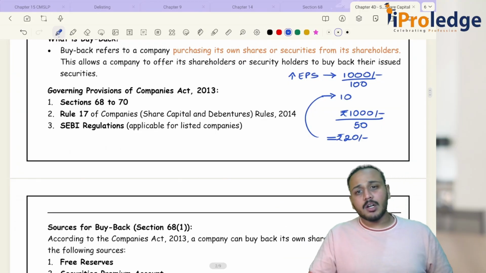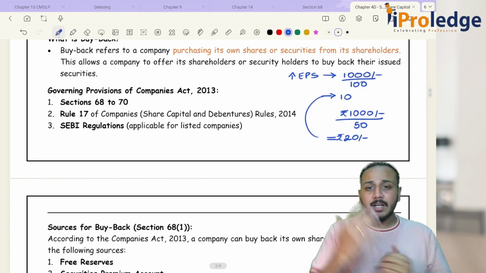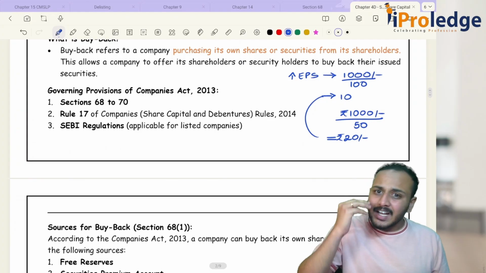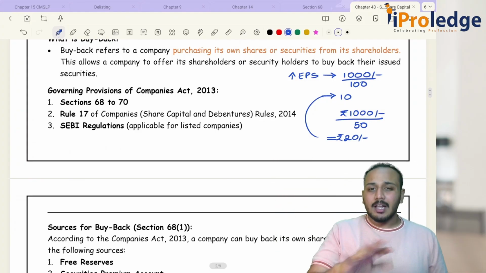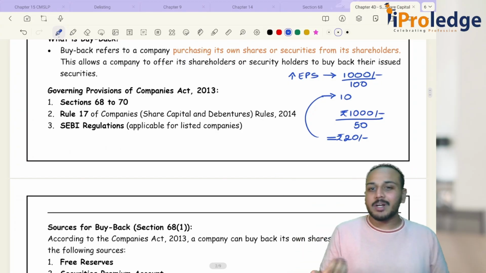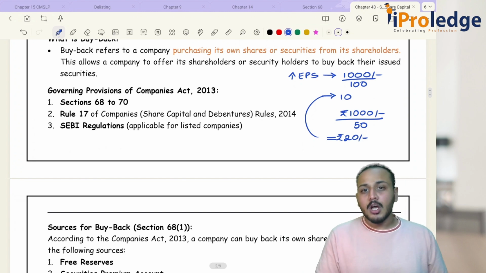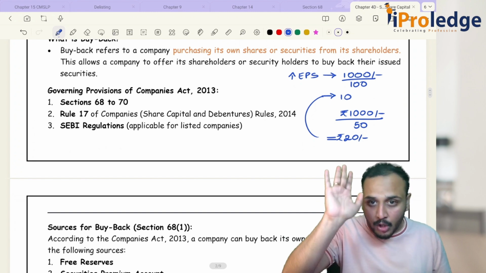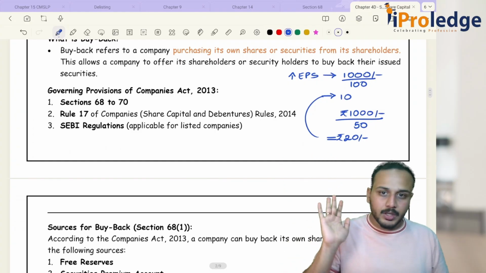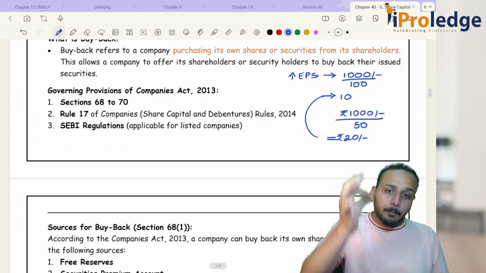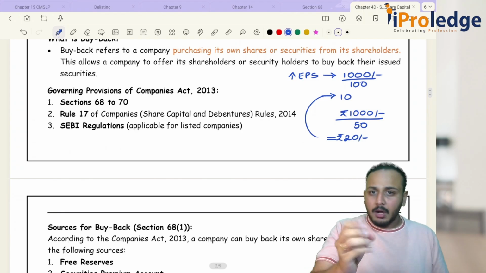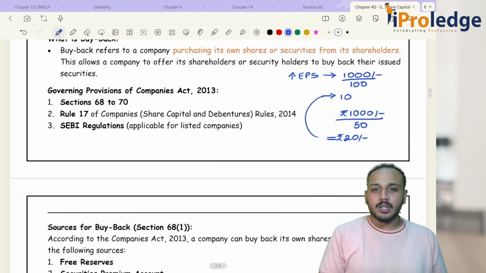And what are the other reasons companies go for buyback, sir? Well, another reason can be providing an additional exit route to the shareholders. Let's say the company is not doing so well in the stock market and shareholders want to exit, but they are not getting a good price. At that point of time, the company says, okay, you want to sell the shares of my company, don't worry, I will purchase your shares back at a price which is better than the market price. So this is giving an additional exit route to all the shareholders in the market.